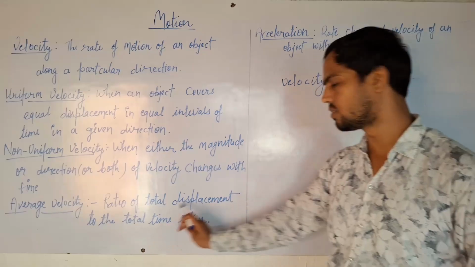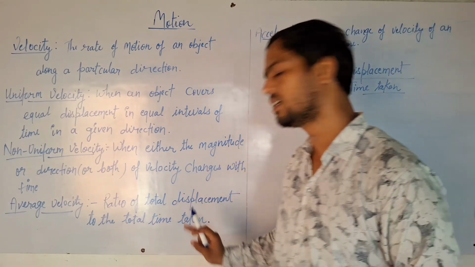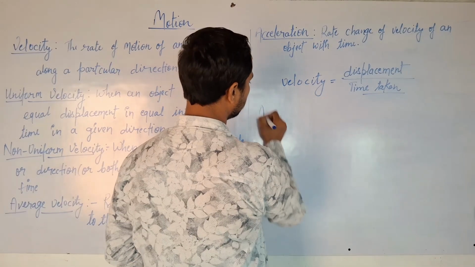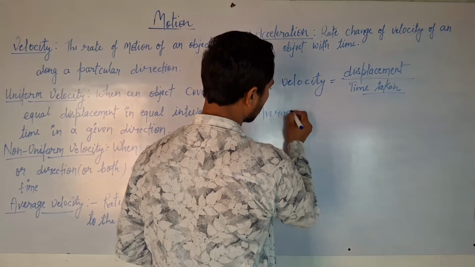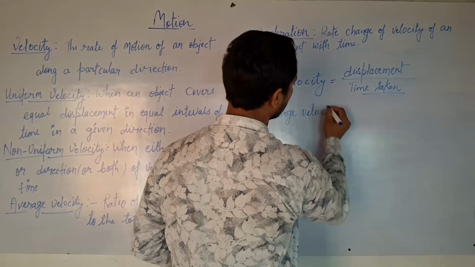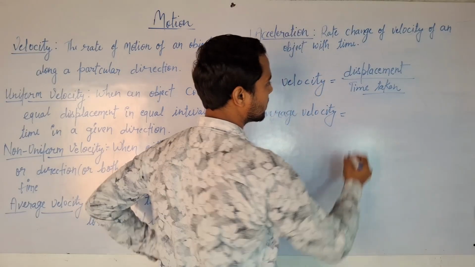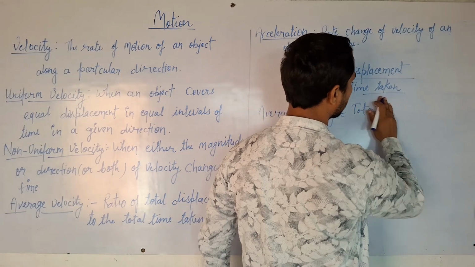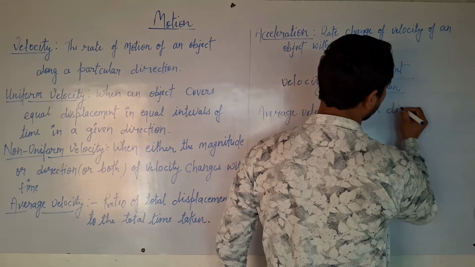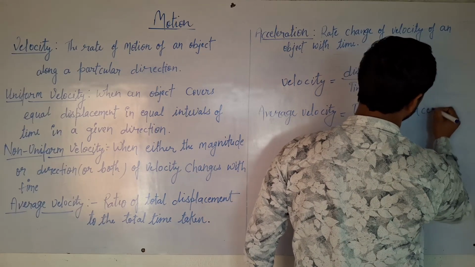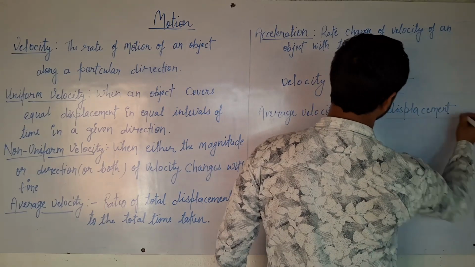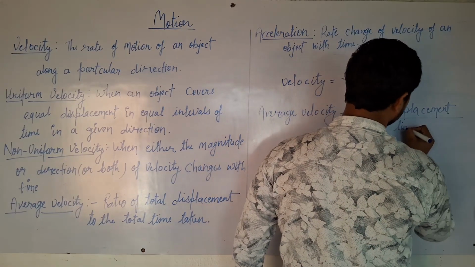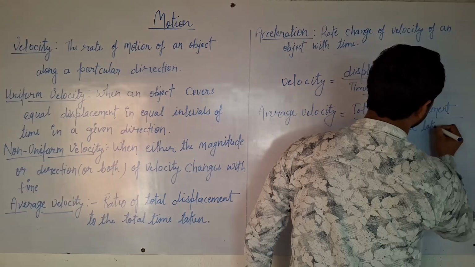Average velocity is the ratio of total displacement to the total time taken. So we can write average velocity equal to total displacement covered or traveled by an object in total time taken.